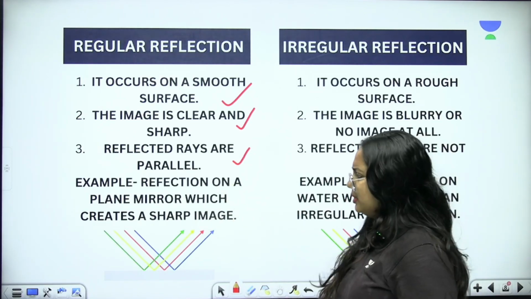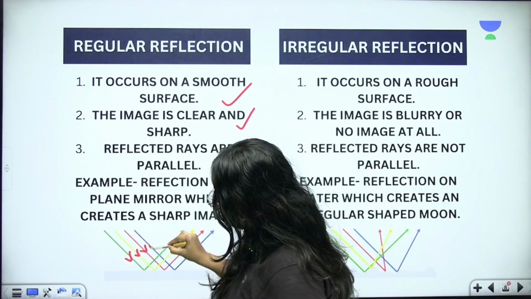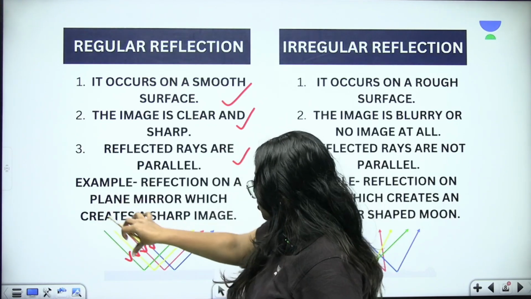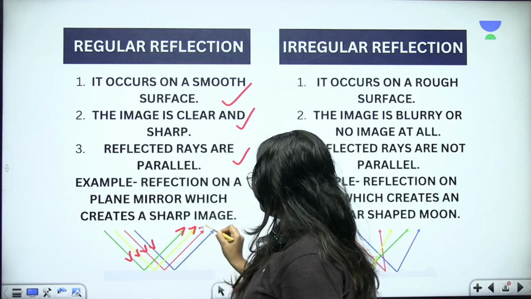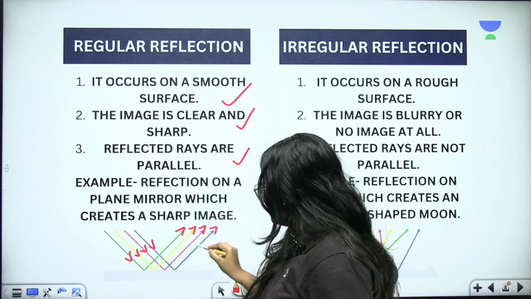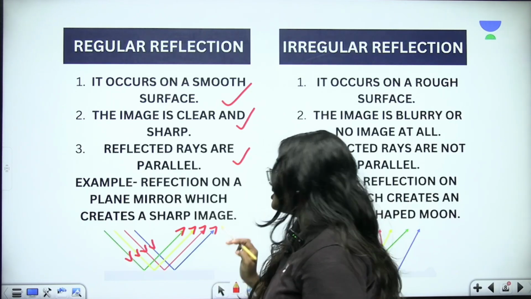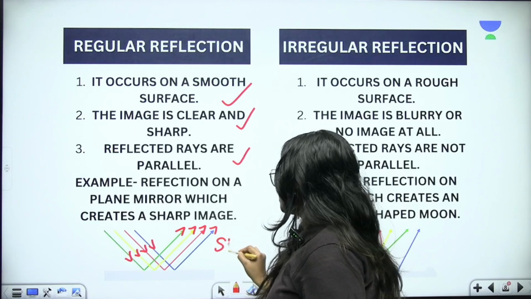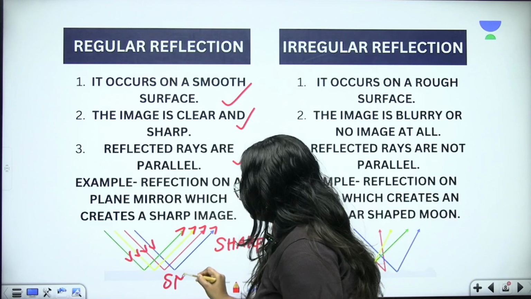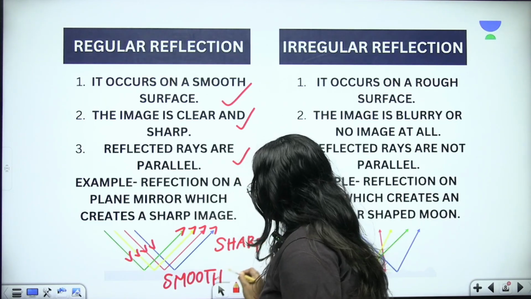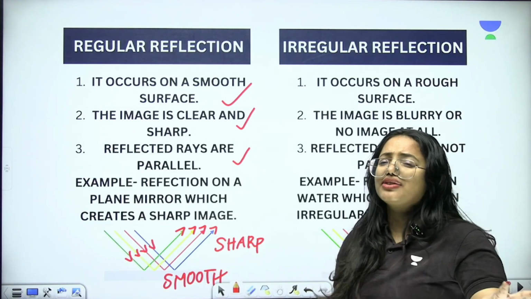But how is it possible? Let's learn it here. When you look at this figure, you can see that 4 incident rays are considered. These rays are striking the surface, and look at the RRs, the reflected rays. These are parallel to each other, right? If the reflected rays are parallel, it is going to create a very sharp and clear image. Why? Because it is striking a very smooth surface. That is the reason the reflected rays are parallel, and therefore it creates a very sharp image.